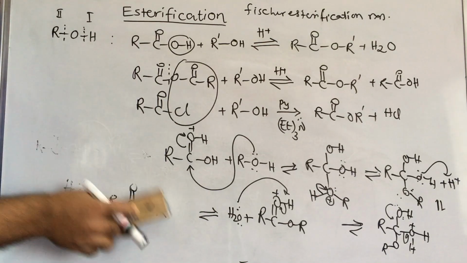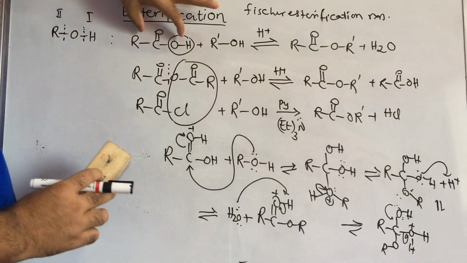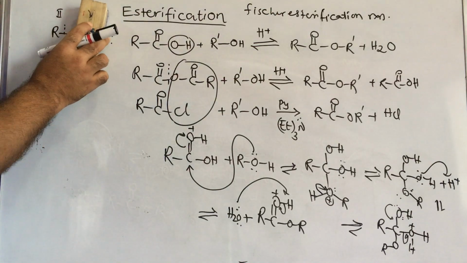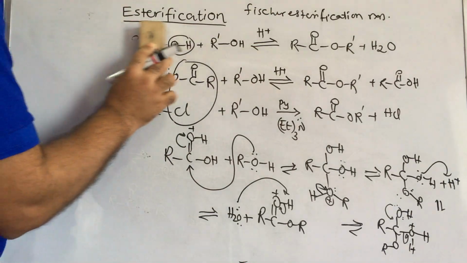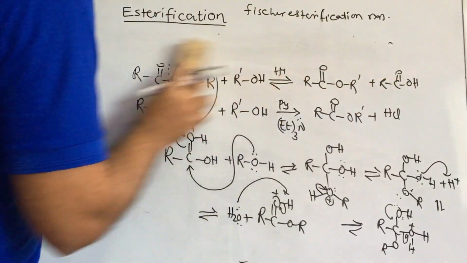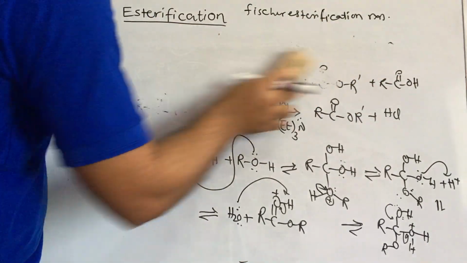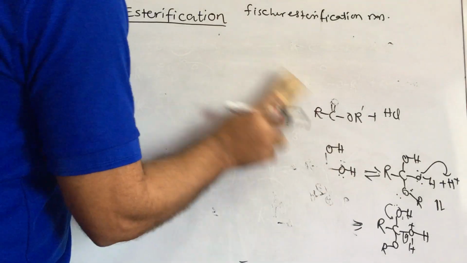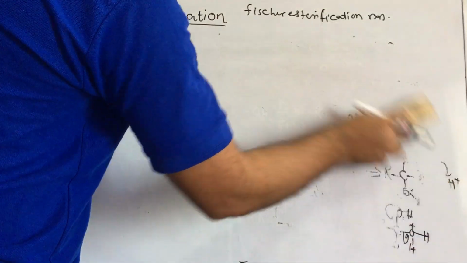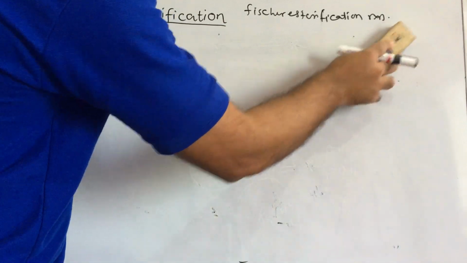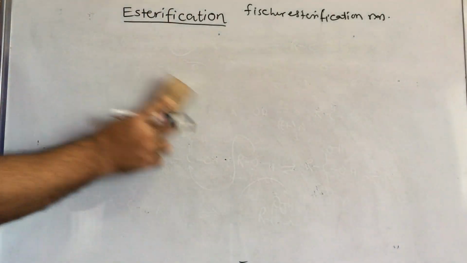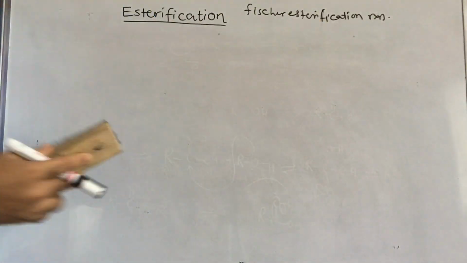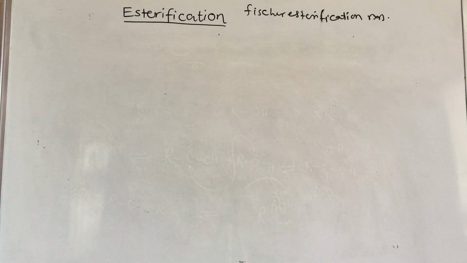Now they may ask the question: here carboxylic acid is there and alcohol is there. So which type of alcohol and which type of carboxylic acid do we have to use for a fast reaction and better product? Primary, secondary, tertiary alcohols will be there, and the carboxylic acid may be formic acid, acetic acid, or with a longer carbon chain. Then does esterification increase or decrease? So I will give one example here.